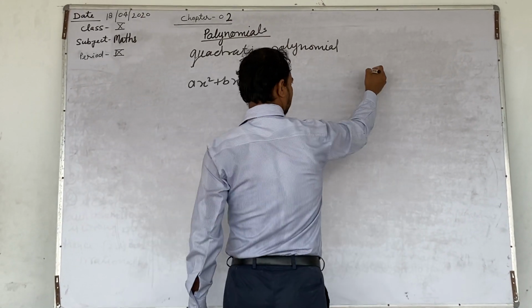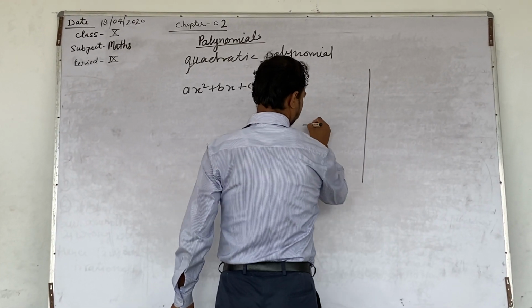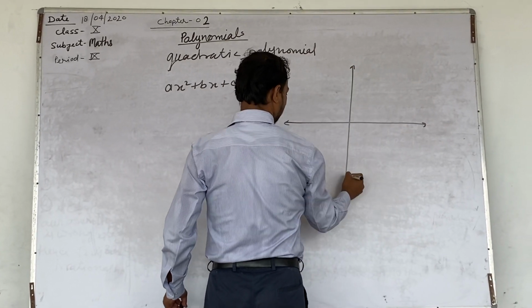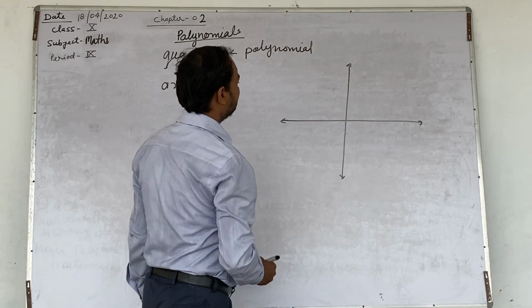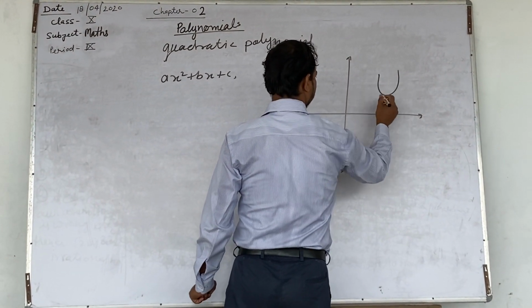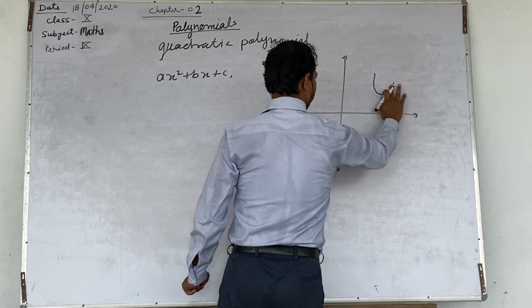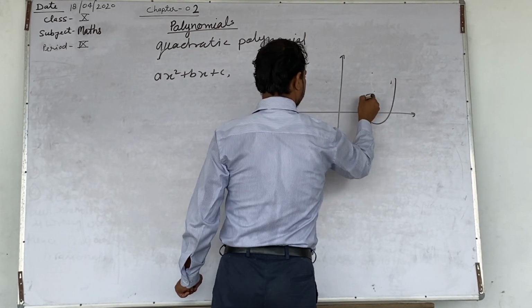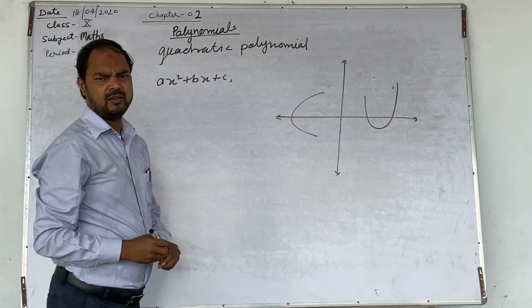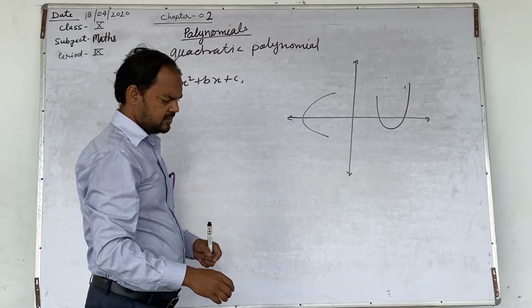And now one more thing. Yesterday we have seen geometrical form of quadratic polynomial. Geometrical form of quadratic polynomial is a parabola like this, this type of parabola is form of quadratic.